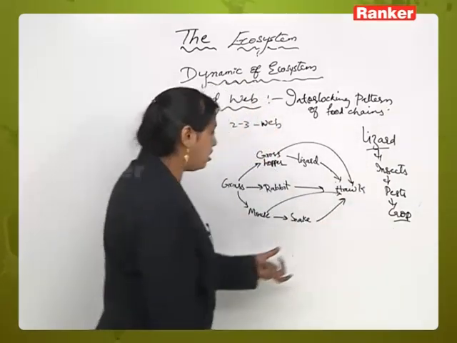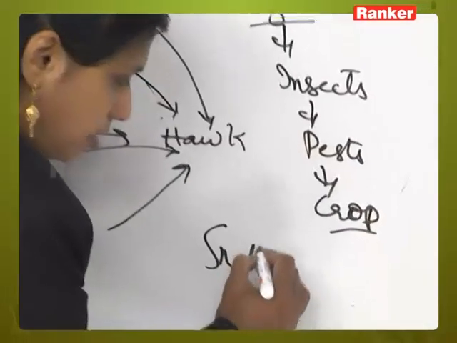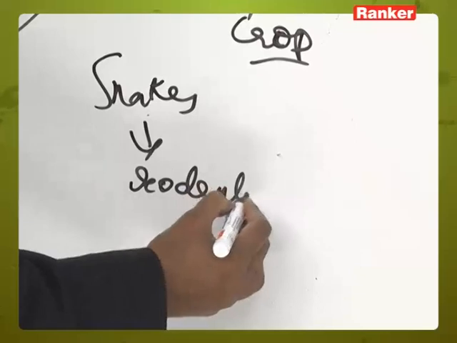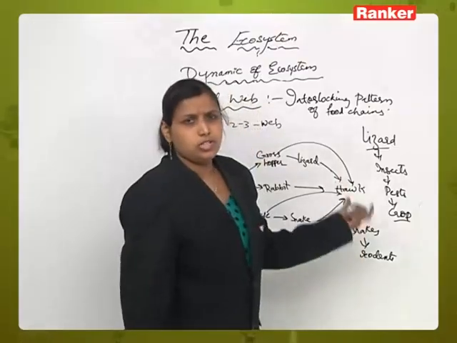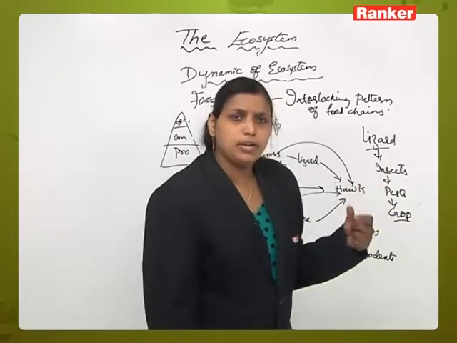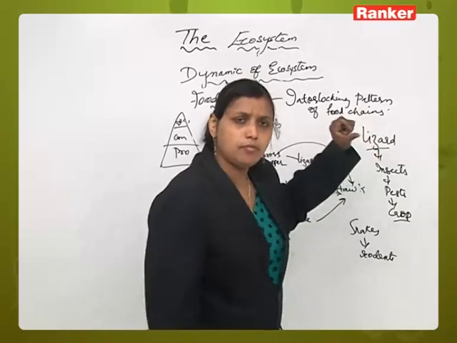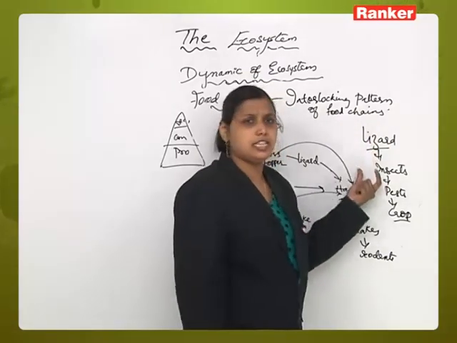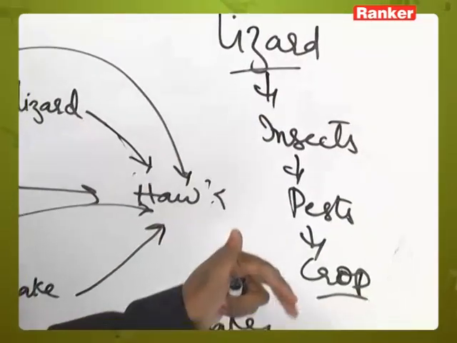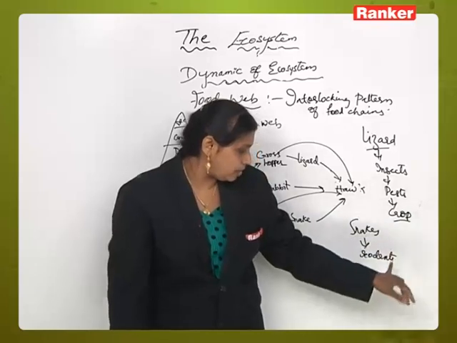In a similar sense, if you take the snakes, they keep a check on the rodents. So if there are no snakes, there will be more rodents. The main idea behind telling this is that in nature, every aspect has a natural check. A step in an ecosystem will have a natural check on the growth of another. The lizard and snake keep a check on the rodents.